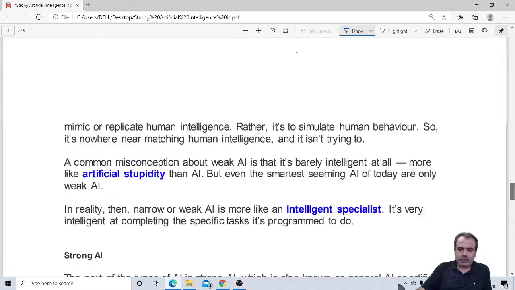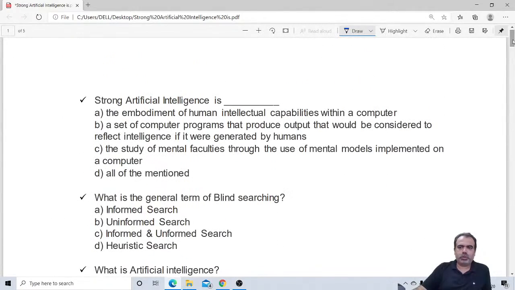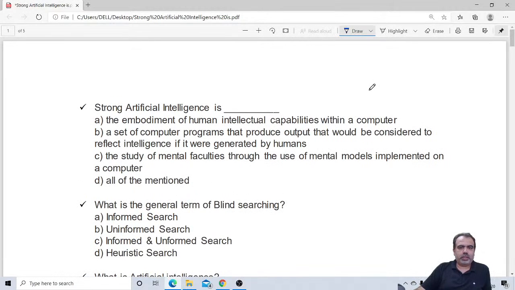So now let us start the MCQs, to discuss the MCQs with you. That is one of the prime motives of this live streaming. So let me start with the first question. Strong AI is dash. What is strong AI? You just mention A, B, C, D. If you know the answer, you just mention it on the screen.